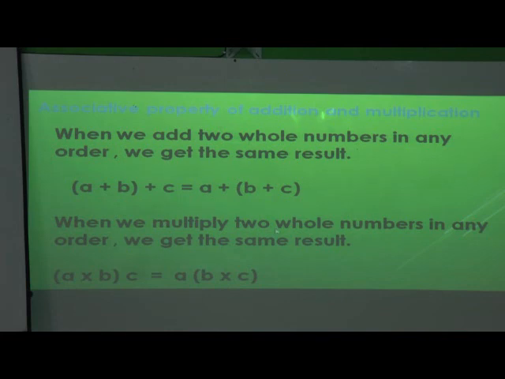We will see the associative property for multiplication. When we multiply whole numbers in any order, we get the same result. Again, (a × b) × c is equal to a × (b × c). Okay? Let us solve these examples.